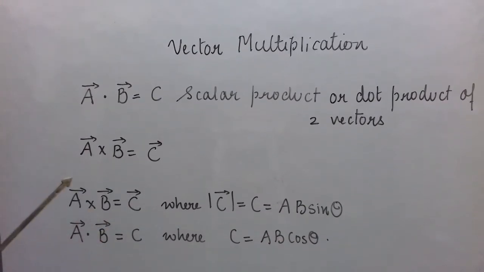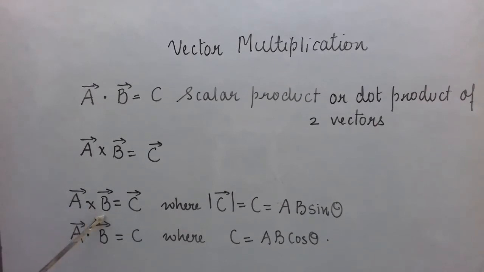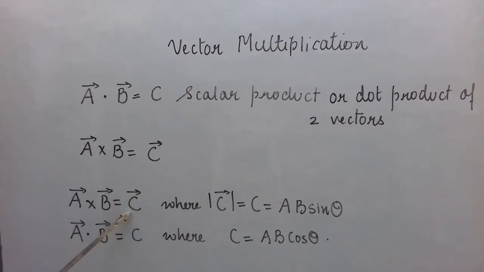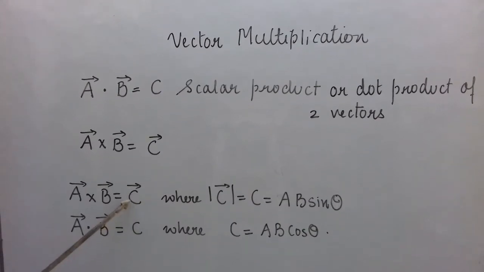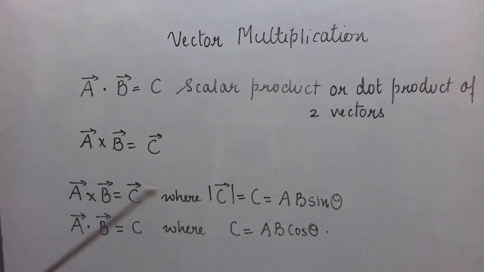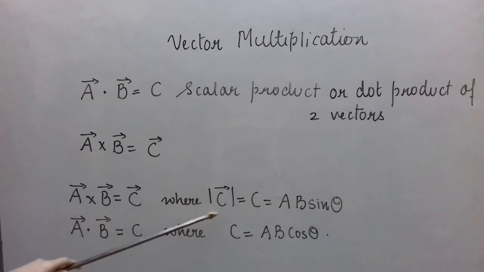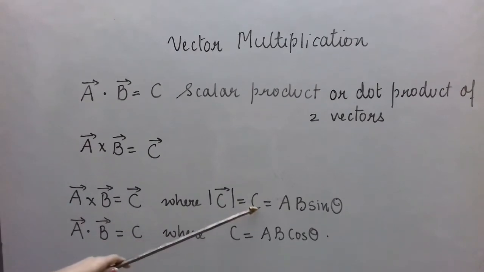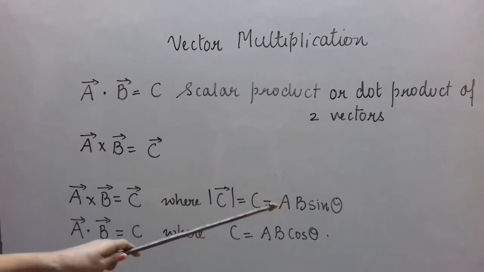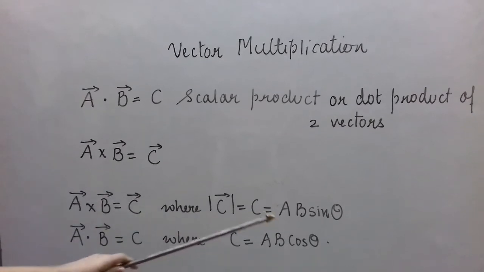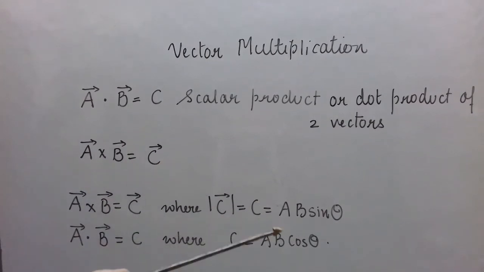On the other hand, when we take the cross product of two vectors, where the answer is a vector quantity, we call it vector product also. So this has magnitude as well as direction. Now, what is the magnitude of this vector quantity when we take the cross product? So here, the magnitude of vector C, we can represent it like this, modulus of C bar, or simply we can write C, which means the magnitude of this vector is AB sine theta. A is the magnitude of vector A, B is the magnitude of vector B, and again here theta is the angle between the two vectors A bar and B bar.